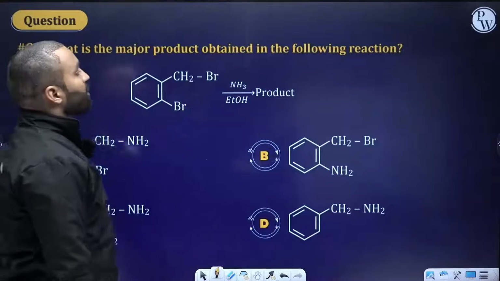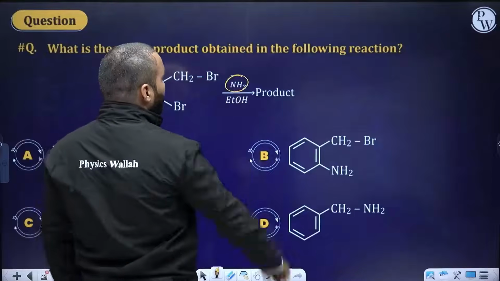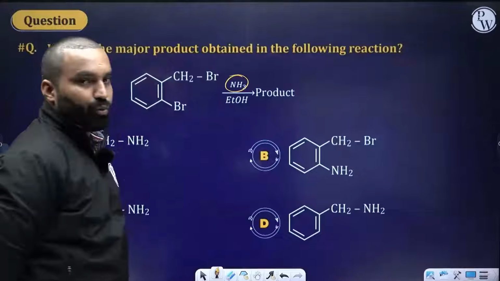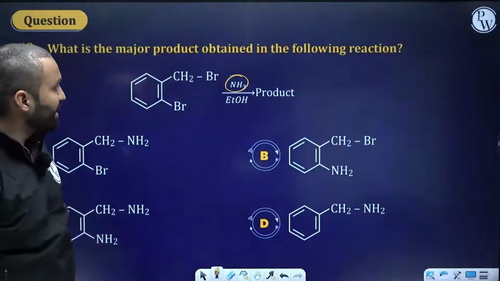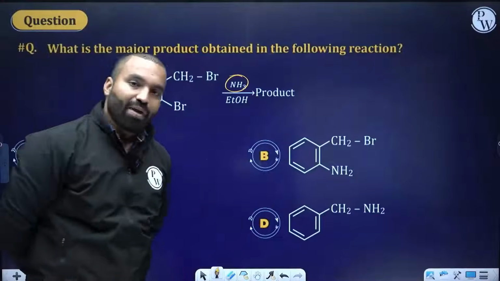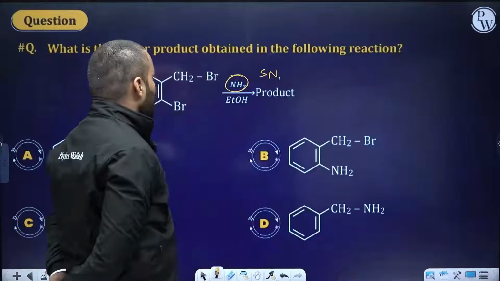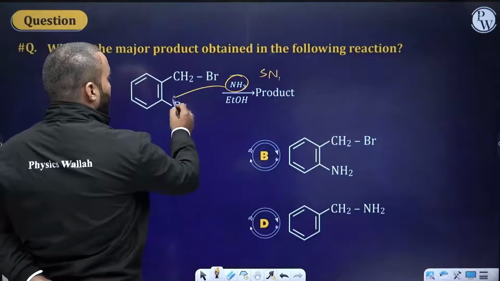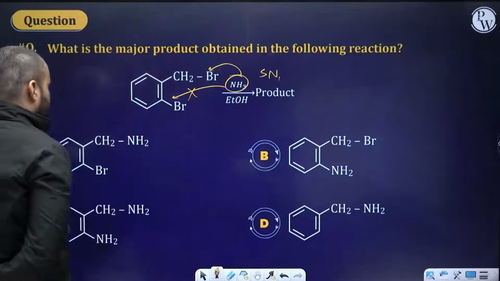What is the major product obtained in the following reaction? So you have ammonia dissolved in ethanol. So ammonia will be doing solvolysis. And do you remember, solvolysis happens via what kind of mechanism? SN1 mechanism. So this substitution of bromine is not possible. We will be doing it here, and that's all.